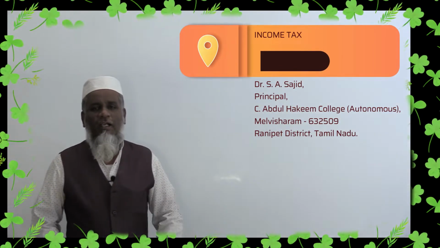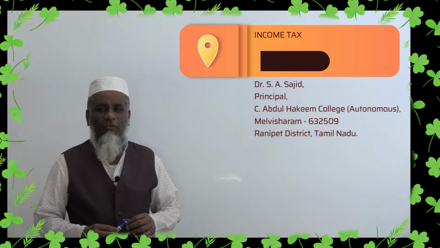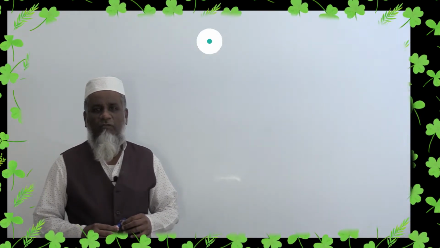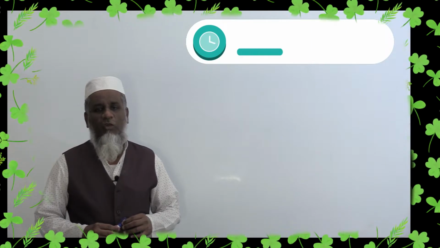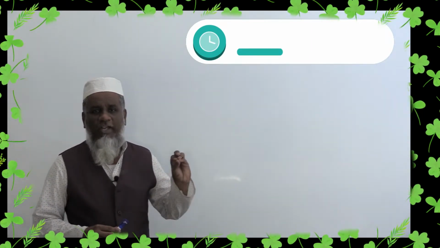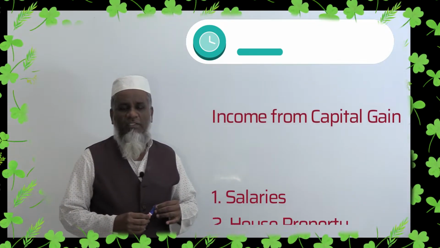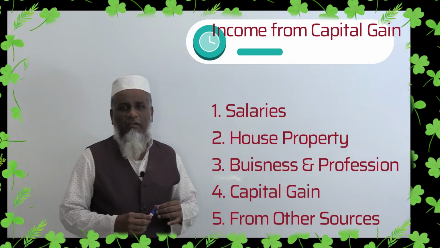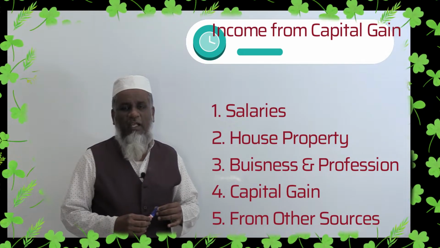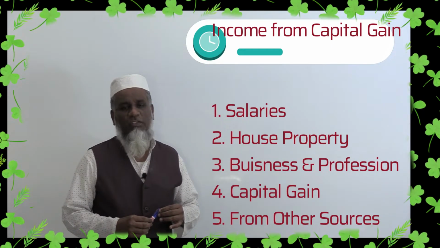Friends, today we will discuss the fourth head of income, that is income from capital gain. You are all aware that we have five heads of income: income from salaries, income from house property, income from business and profession, then income from capital gain, and finally income from other sources.